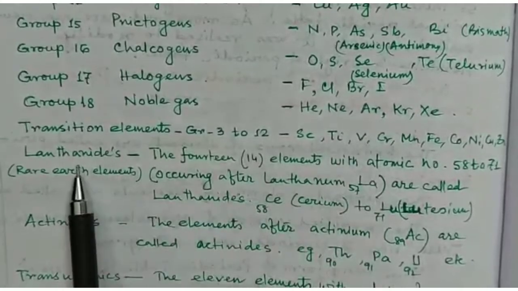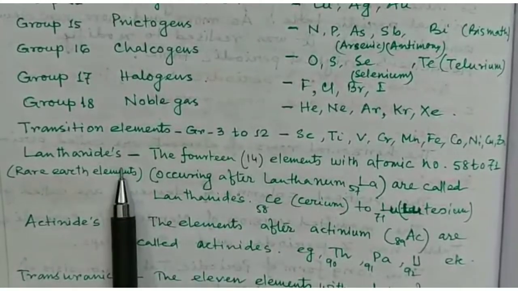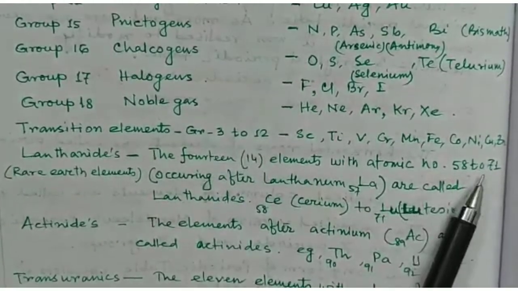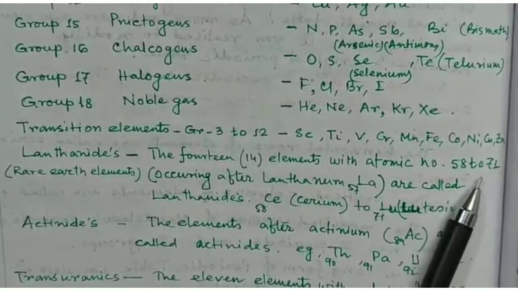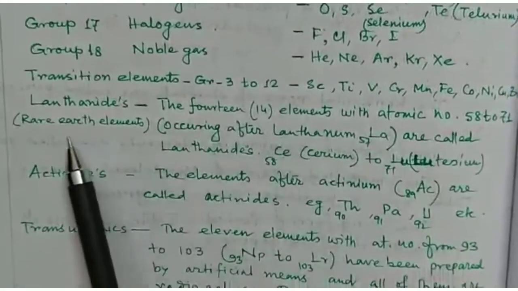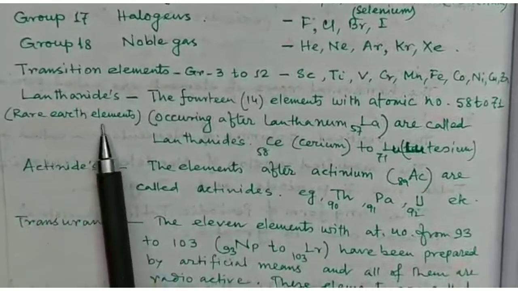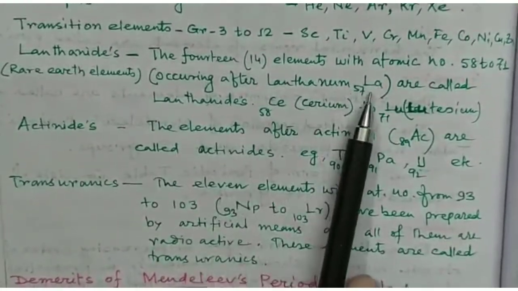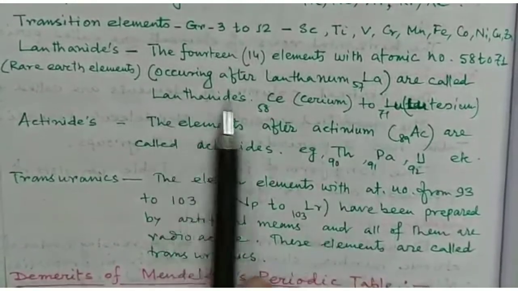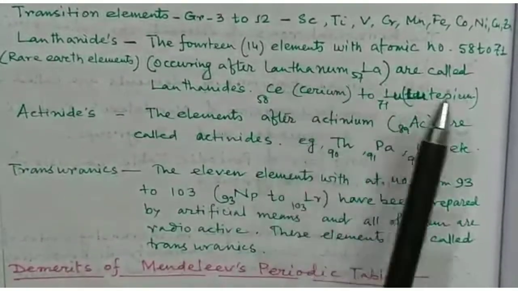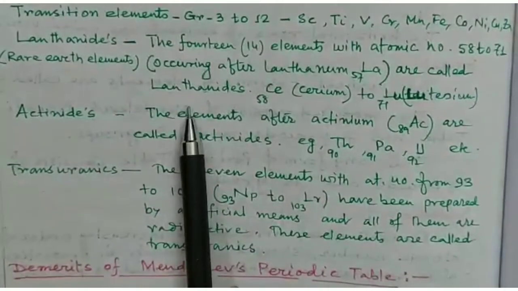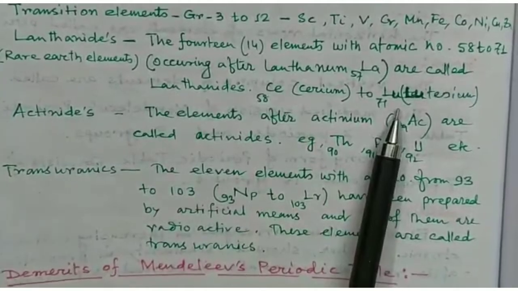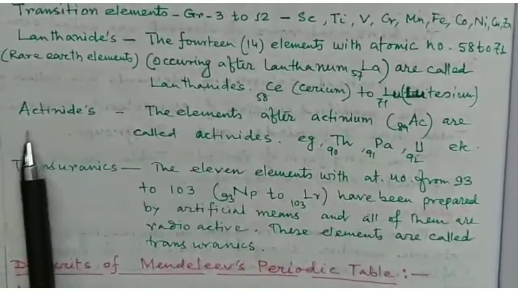Okay, the next is lanthanides. There are 14 elements with atomic number 58 to 71, that is from cerium to lutetium, known as lanthanides or rare earth elements, occurring after lanthanum 57. This group of elements, from 58 to 71, is known as lanthanides. It starts from cerium and is completed at lutetium 71.